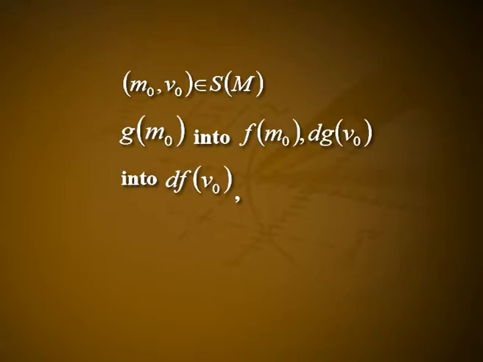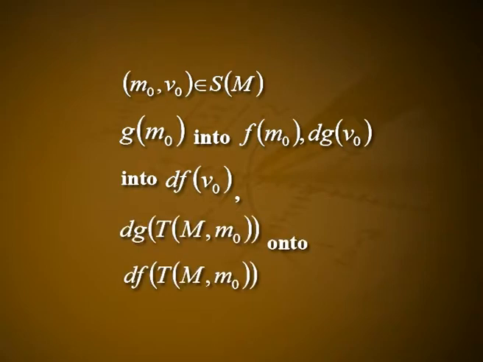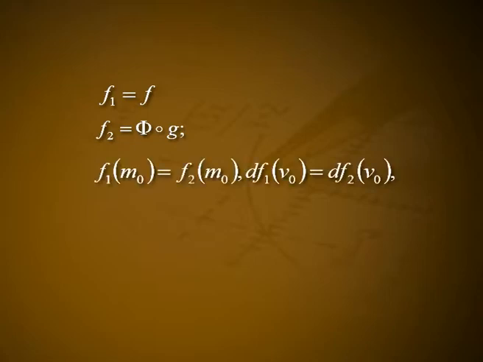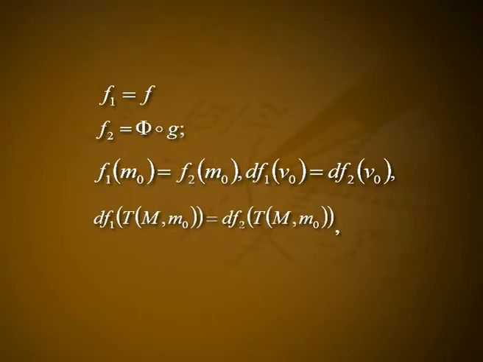Choose a point (m₀, v₀) in S(M) and a rigid motion φ carrying g(m₀) into f(m₀), dg v₀ into df v₀, and dg T M_m₀ onto df T M_m₀. Let f₁ be equal to f and f₂ be equal to φ∘g. Then f₁(m₀) is equal to f₂(m₀) and df₁ v₀ is equal to df₂ v₀, and also df₁ TM_m₀ is equal to df₂ TM_m₀. Hence, S̃₁(m₀, v₀) is equal to S̃₂(m₀, v₀).